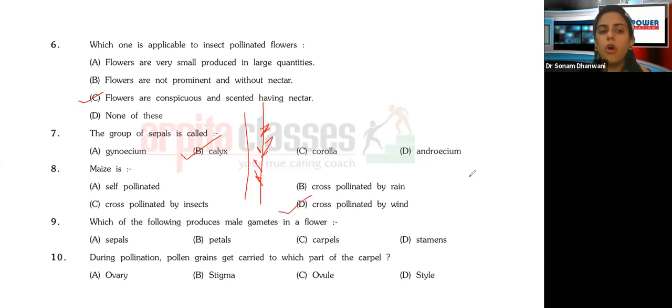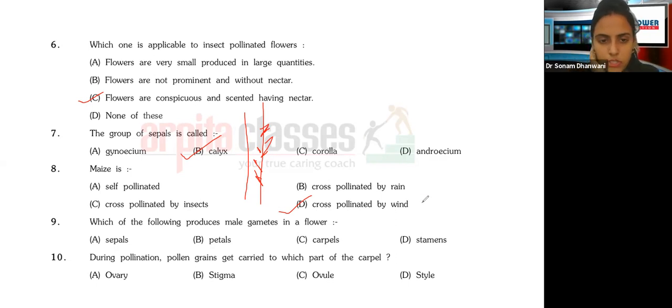Auto or self-pollination happens within the same plant. Cross is when it is with something else. So maize pollination happens because of the action of the wind on the maize plant. Maize is always cross-pollinated by wind.